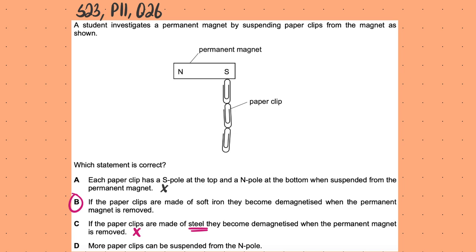More paper clips can be suspended from the North Pole. There is no such idea like this. Basically, if you're talking about a magnet, then both the poles are of equal strengths. So as many clips can be suspended from the south, an equal number can also be suspended from the north.